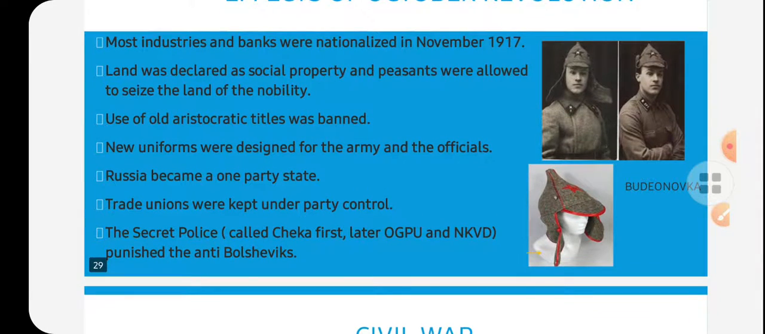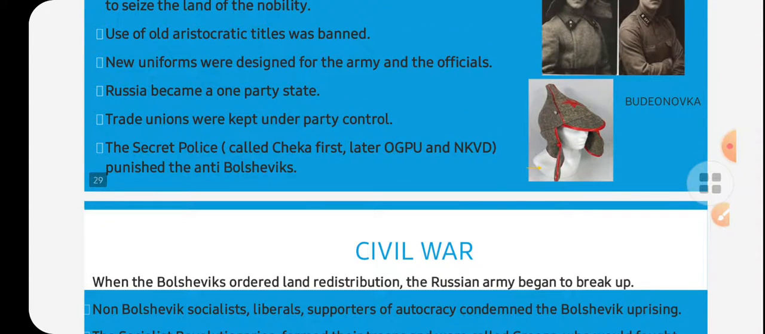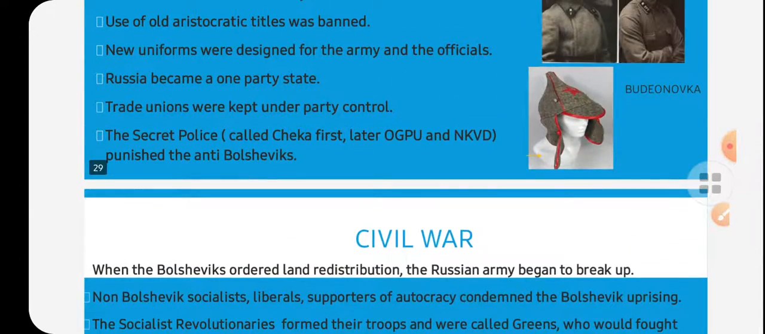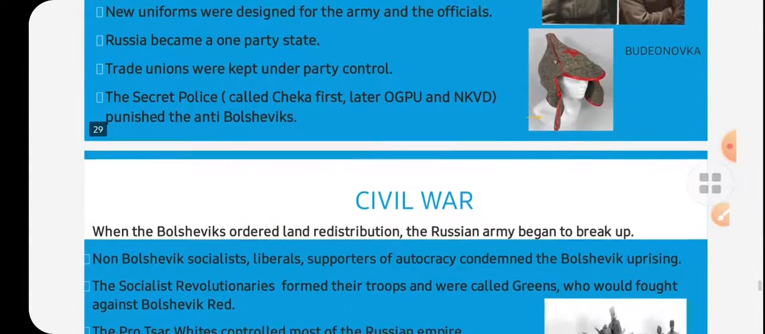In the October Revolution, we have seen the changes brought by the Bolsheviks. The effect of the revolution was that banks were nationalized, land was redistributed, titles were banned, uniforms were introduced, and Russia became a one-party state. Trade unions were kept under party control. So this was all about the effect of the October Revolution.